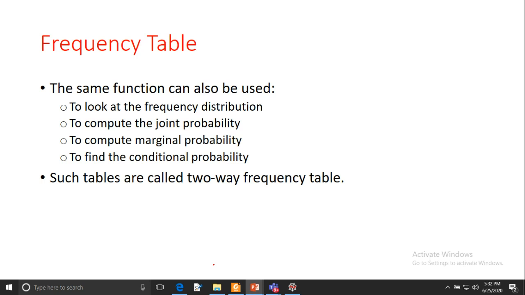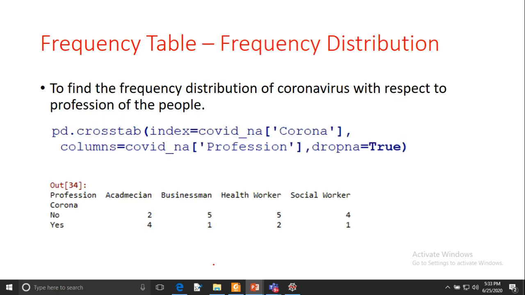We can also create a joint probability distribution table. We can also use it for marginal probability, and we can also use it for conditional probability. We will see each distribution function one by one. Now, the frequency table for frequency distribution.